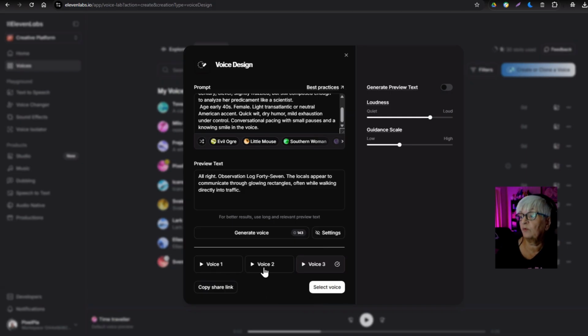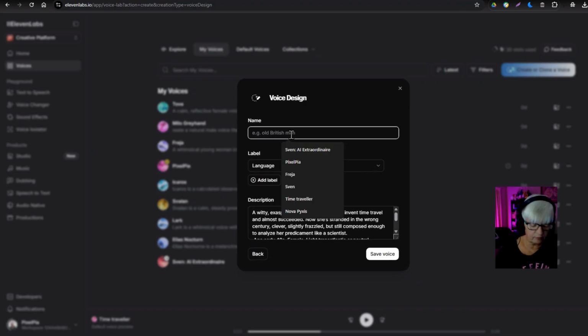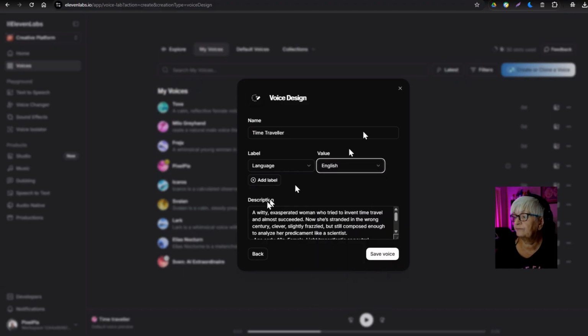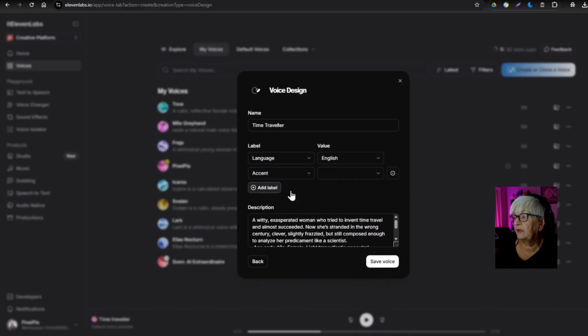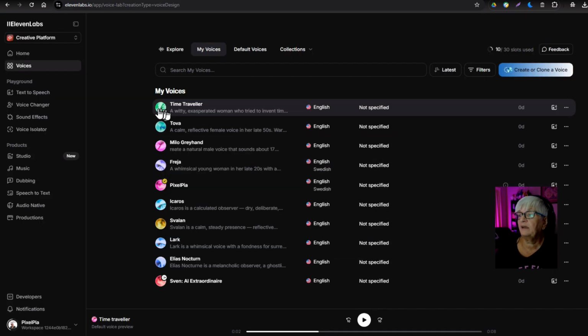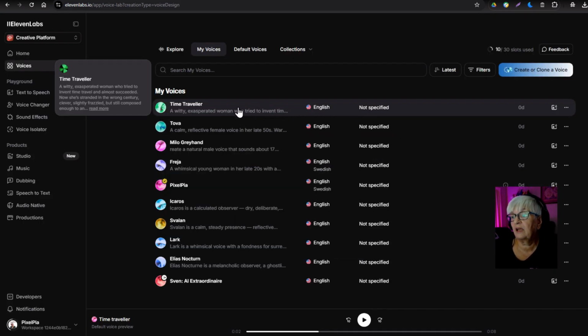Okay, let's keep voice 2. Select voice. We call her time traveler. Language is English. There we go. And we can add the labels, but we don't need that now. The description is exactly the prompt that we put in, and save. And now she shows up here in my voice gallery.